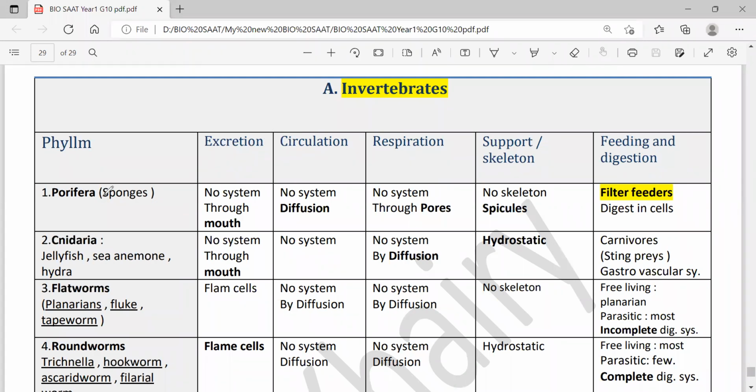See, regarding the phylum, the 10 phyla here: what excretory structure, the circulatory system, open or closed, the respiratory structures, the skeleton, whether they have a skeleton or not, and if they have one, what kind: hydrostatic skeleton, endoskeleton, or exoskeleton. And about the feeding habit and digestion, whether they are filter feeders, scrapers, grazers, parasitic, or sting their prey, and many other ways.